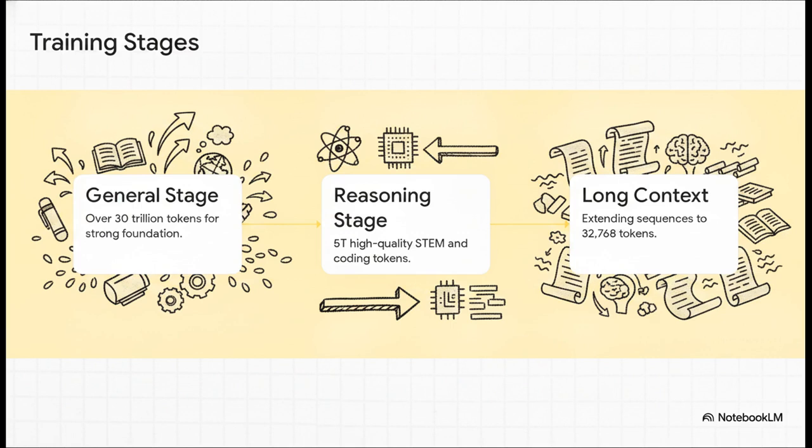In step 1, they poured in over 30 trillion tokens just to build a massive foundation of general knowledge. Then, in step 2, they shifted gears, focusing on about 5 trillion extremely high-quality STEM and coding tokens to teach it deep reasoning. Finally, in step 3, they stretched its brain, extending sequences up to nearly 33,000 tokens to ensure it could process massive, book-length prompts without hallucinating.